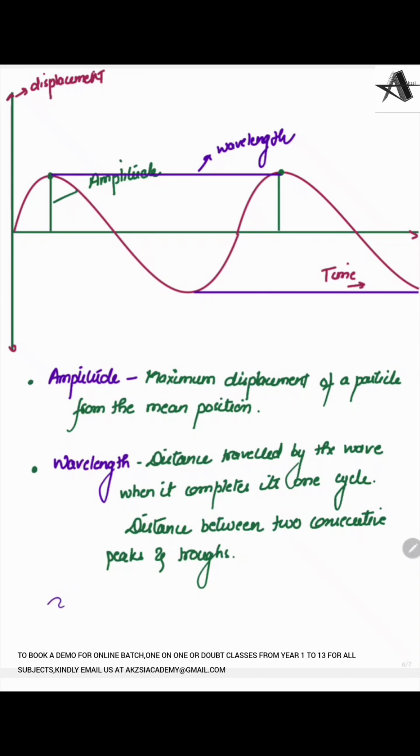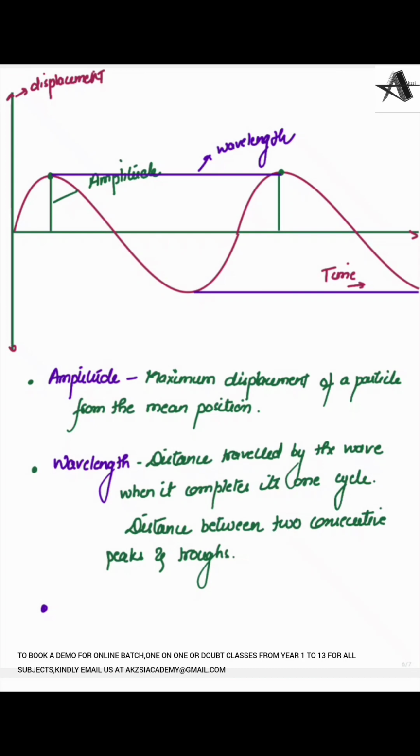The third one is called frequency. Even from the word you can understand that frequency is, generally we say, how frequent something happens. Frequent means when something keeps on repeating itself. So here also the frequency is the number of vibrations in a second. We just discussed how waves travel. Waves travel by vibration of particles.